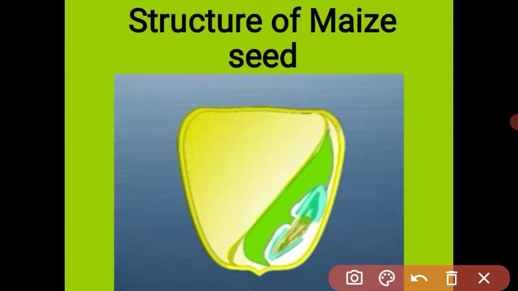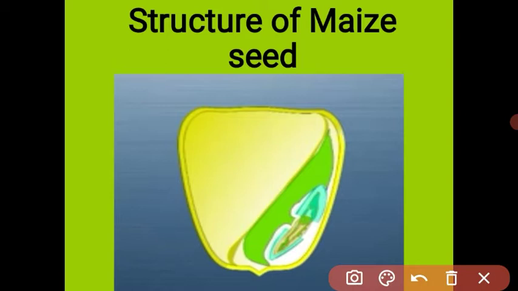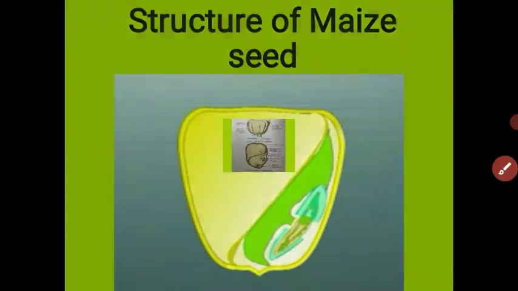The important parts are the aleurone layer, endosperm, cotyledon and the small embryo. Let us see the detailed structure of the maize seed.